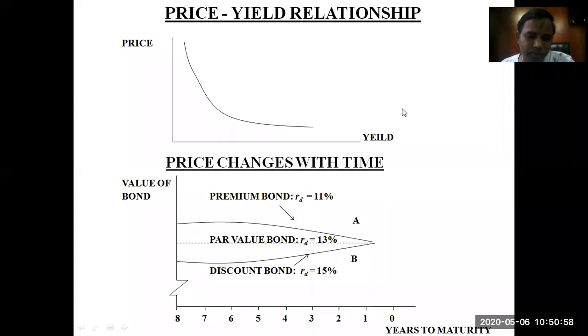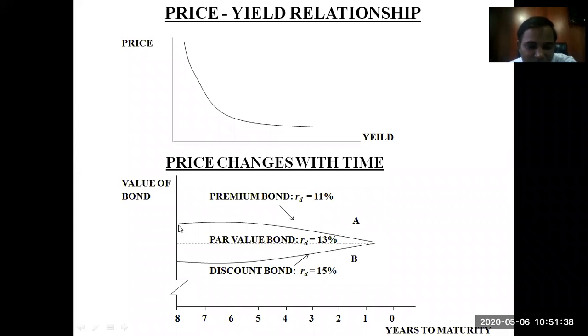This is the relationship of price and yield. Price is very high, return is very low. When price reduces, return increases, right? And if we go with time, whatever the bond is at present, at a point when it is nearby to maturity, your bond is going to be traded at par only. So if it is a discount bond, as time goes on, the discount is going to get reduced, and on maturity it will be traded at par.